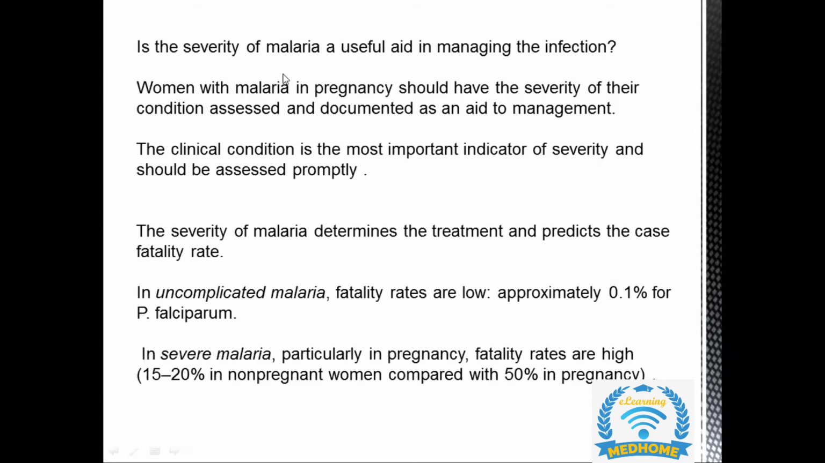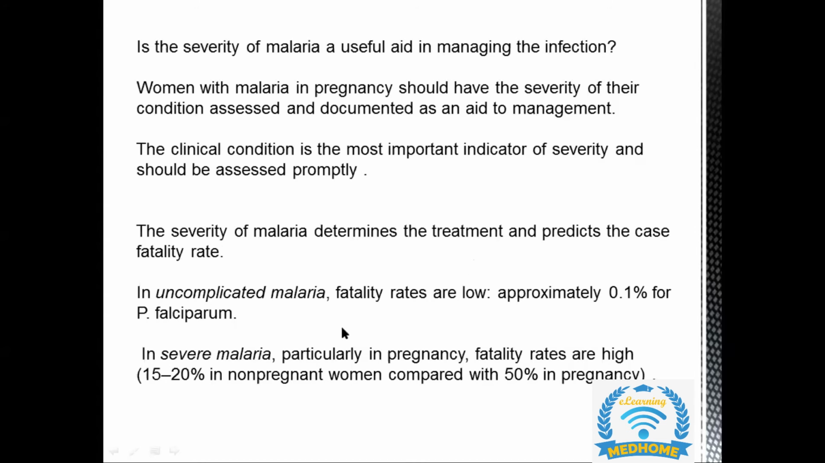So is the severity of malaria a useful aid in managing the infection? Women with malaria in pregnancy should have the severity of their condition assessed, and it should be documented because it will help us in the management. The clinical condition is the most important indicator of the severity, and it should be assessed promptly. The severity of malaria determines the treatment and predicts the case fatality rate as well.